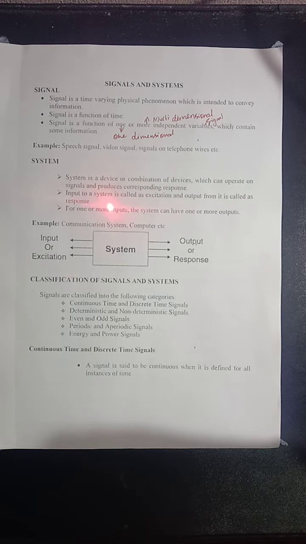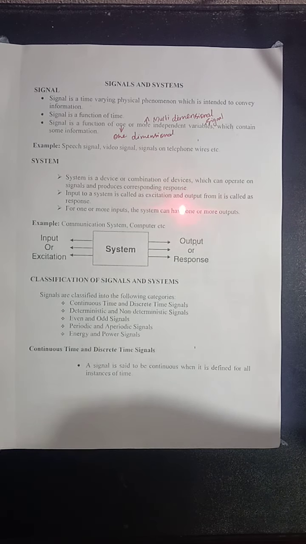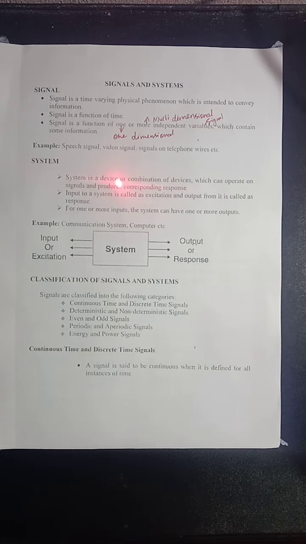Now, generally, the input to a system is referred to as excitation and the output from the system is referred to as response. If there are one or more inputs, the system can have one or more outputs. So, the general definition of system is a device or combination of devices which can operate on signals and produces corresponding response.